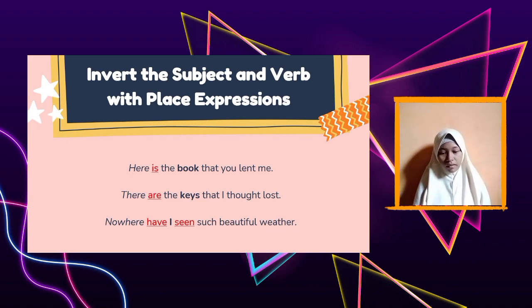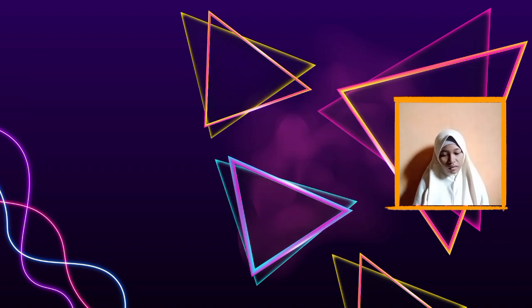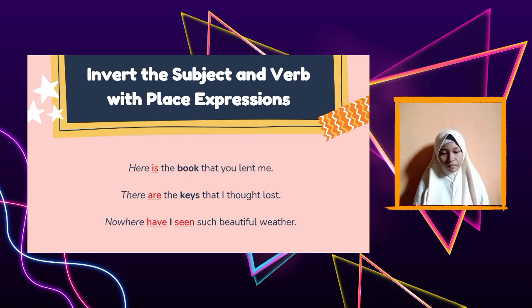Here are examples. Here is the book that you lent me. Here is the place expression, is is a verb, and the book is the subject. Next, there are the keys that I thought lost. There is the place expression, are is the verb, and keys is the subject. Nowhere have I seen such beautiful weather. Nowhere is the place expression, have seen is the verb, and I is the subject.